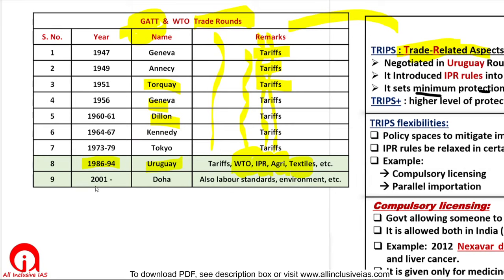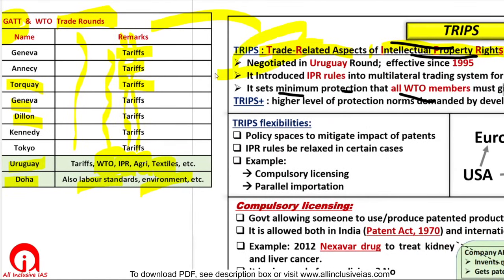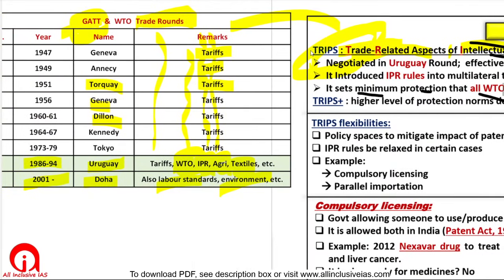And then in 2001, when we started the Doha round, the negotiations also focused on labor standards, environment, etc. Right? So this TRIPS, protection to IPR in international trade, came during the Uruguay round.